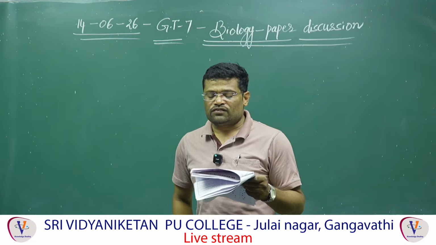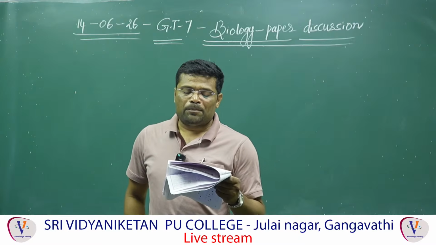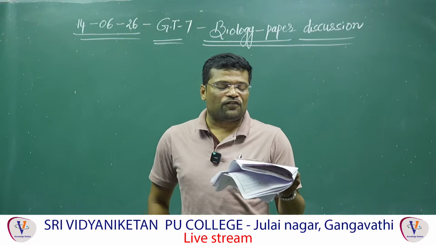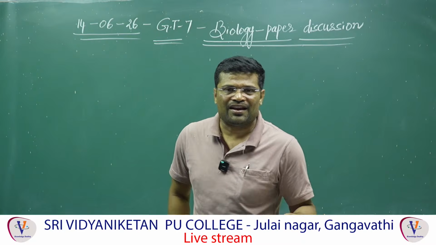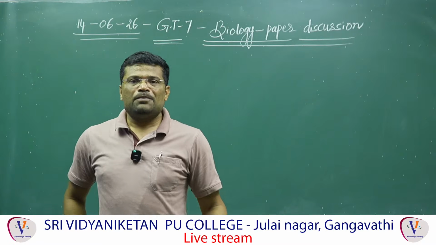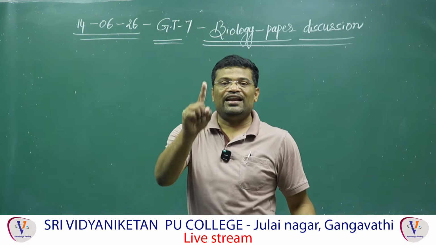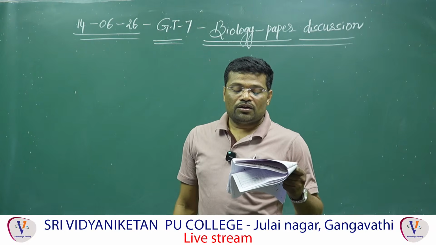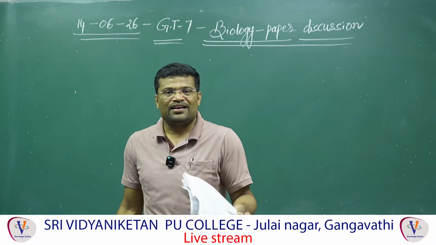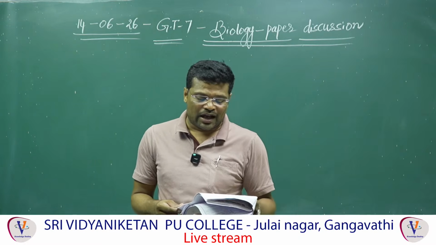167. In which of the following options the 2 examples are correctly matched with their particular type of immunity? Amma, answer is 3. Polymorphonuclear leukocytes, PMNL, nothing but neutrophils. Polymorphonuclear leukocytes or neutrophils come under innate immunity. Understood? And moreover, polymorphonuclear leukocytes come under cellular barriers. Cellular barriers represent innate immunity. Answer is 3.